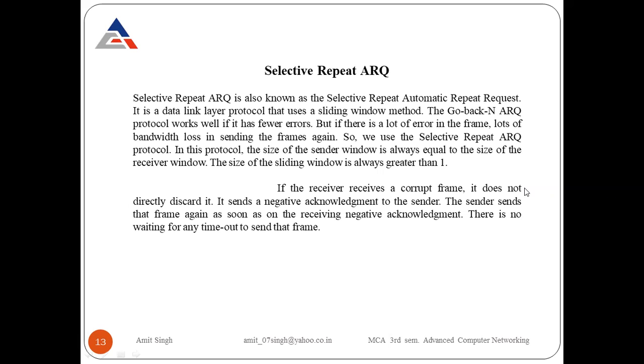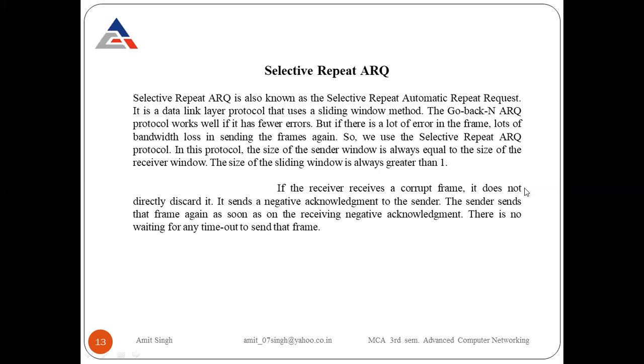Now, what is the difference between the previous protocol and selective repeat? The main difference is, in the case of Go-Back-N ARQ, if the acknowledgement is not received, it retransmits all the packets that are part of that window. So it is a time consuming process, and the Go-Back-N ARQ protocol only works when a few errors are there. If the errors are more, it can't work smoothly. Why? Because if the errors are more, it simply discards the frames. Whenever frames are discarded, again it retransmits all the frames. So it is a time consuming process.